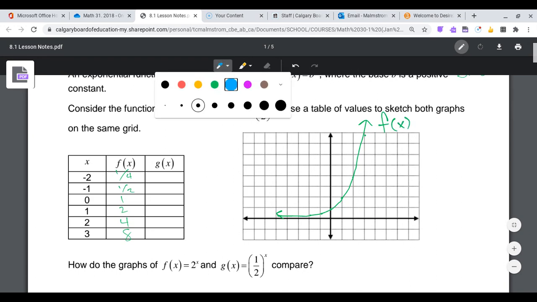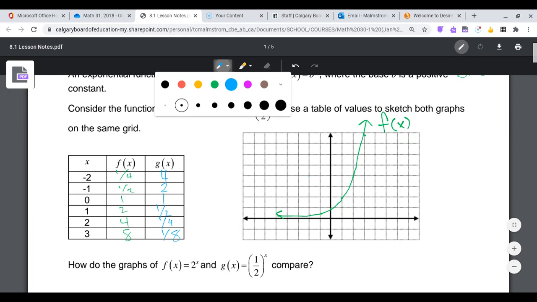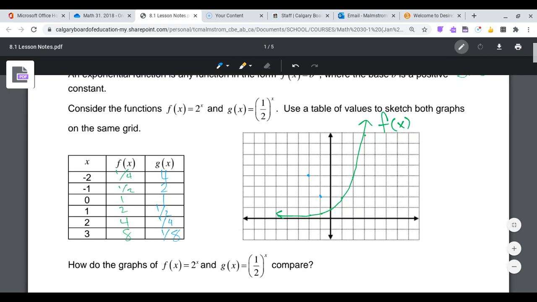And then g of x is 1/2 to the power of x. So when you do 1/2 to the power of -2, you get 4. And then 2, 1, 1/2, 1/4, and 1/8. So when we're graphing on this side, we are on the negative side. Make my dots bigger. 1, 2, 3, 4, and then 2 to the power of 0 is 1, 1/2, 1/4, and 1/8. A little tricky. So we get a graph looking like so.